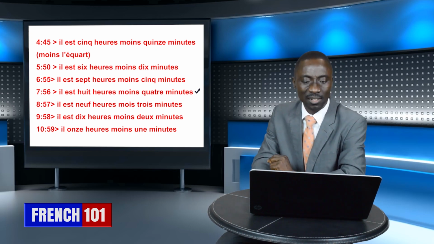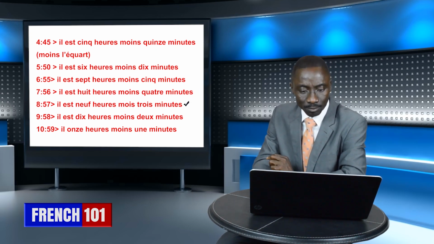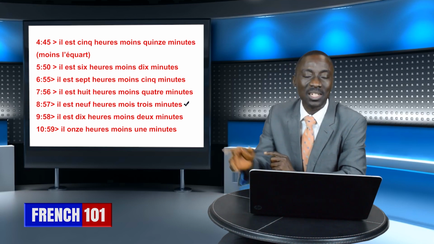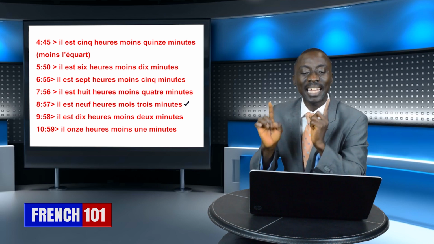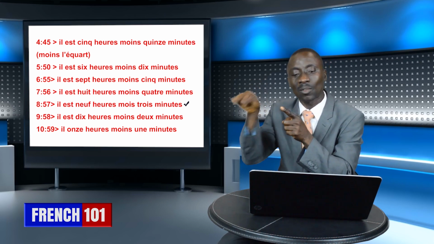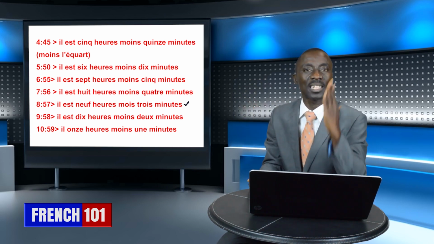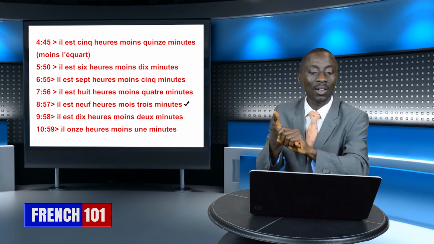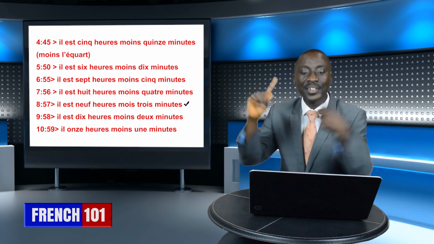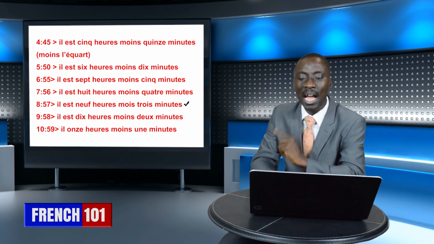The next is 8:57. It's 8:57, 3 minutes to go. 3 minutes to 9, isn't it? Okay. What do you say there? Il est. The next hour is what? 9 o'clock. What is 9? Count the fingers again. 1, 2, 3, 4, 5, 6, 7, 8, 9. Okay? Il est 9 heures. Moins how many minutes?